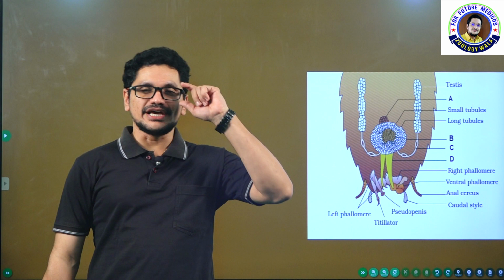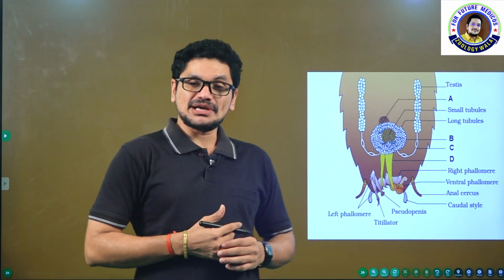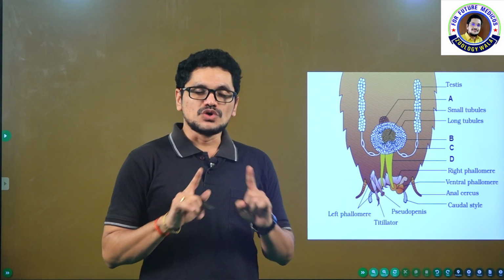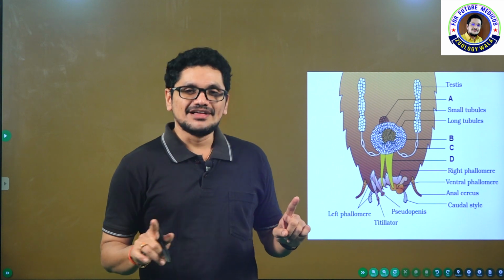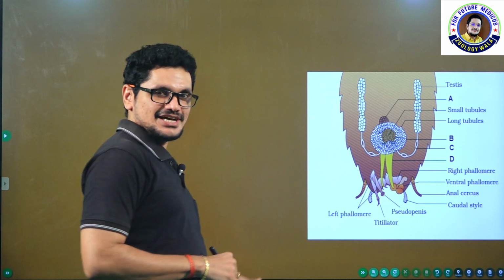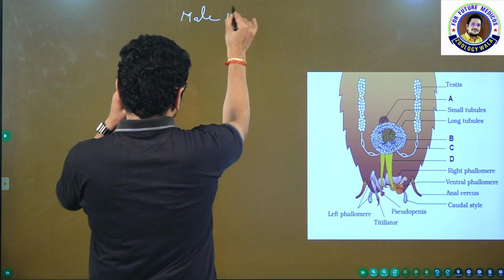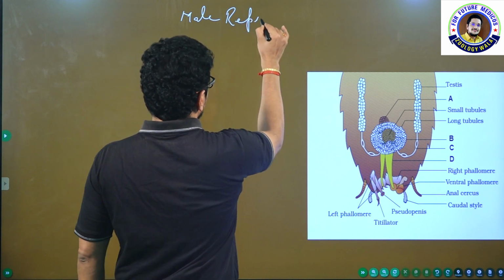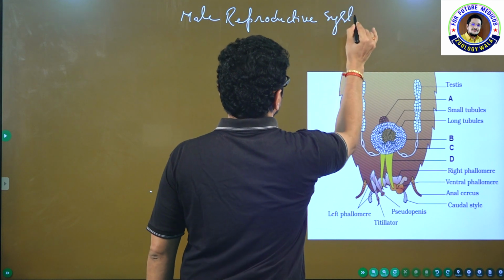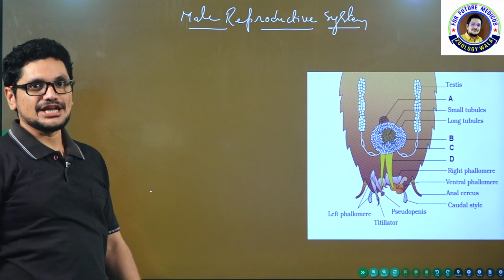My dear students, in the previous sessions, we have seen morphological and anatomical aspects of Periplaneta americana, and today I am going to close the reproductive system and development of cockroach. Okay, come on, let us see the male reproductive system of cockroach.